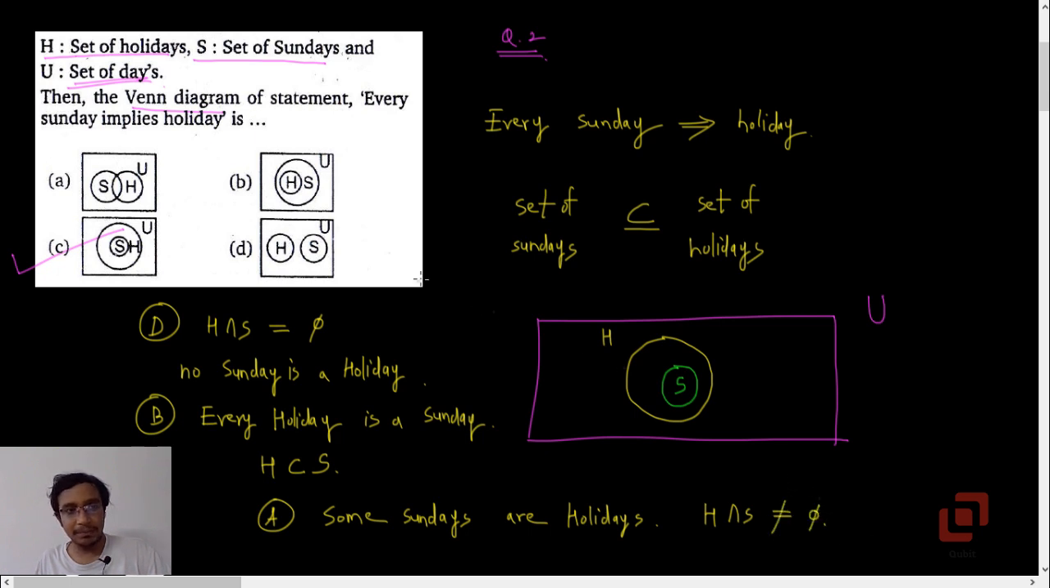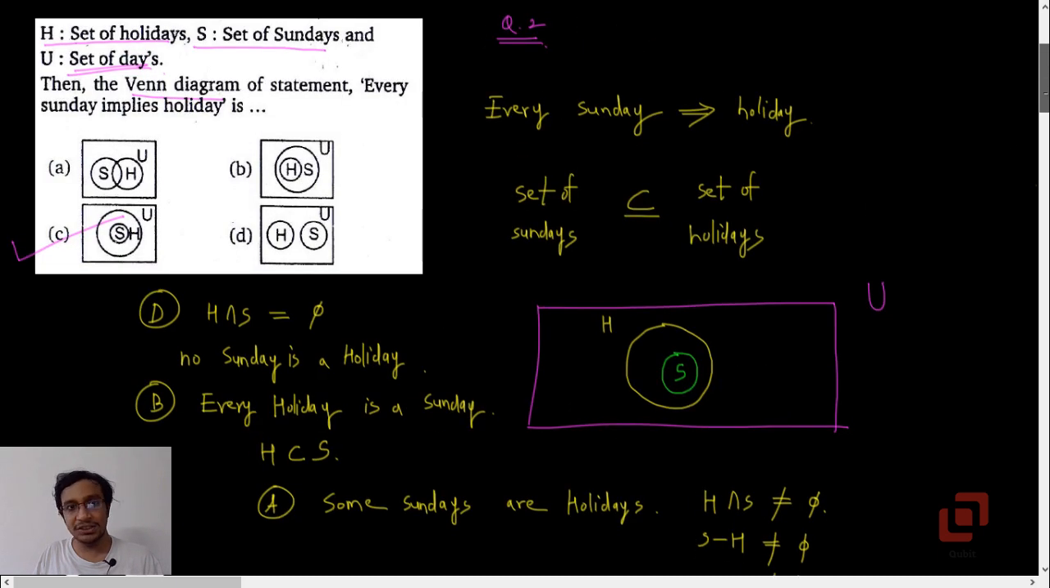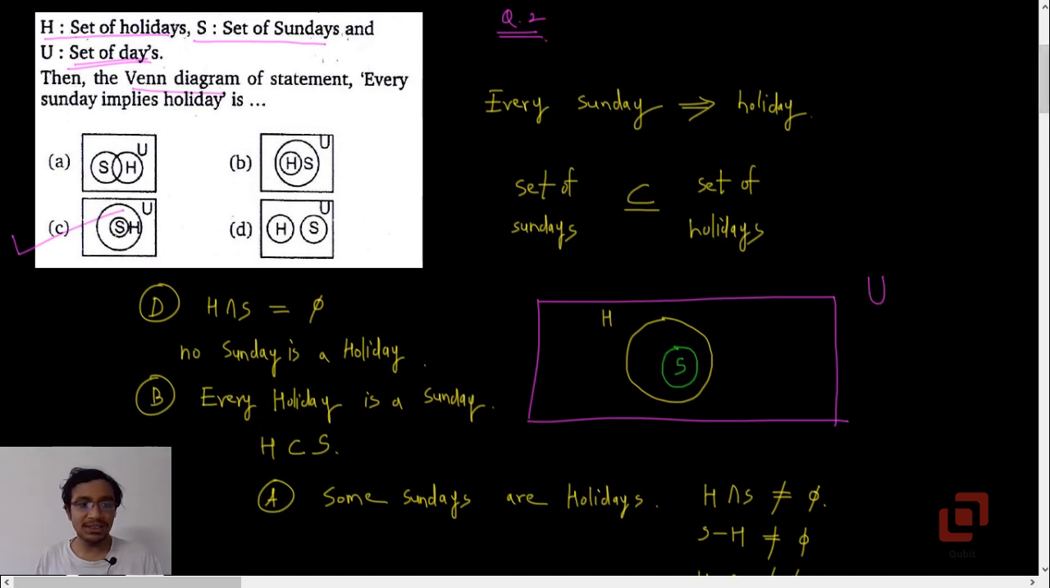But at the same time, S minus H is also not a null set, and so is H minus S. So one of them is not completely a subset of the other one, unlike B and C. So as far as the question is concerned, we picked option C, but we also made meaningful interpretations of the other three options, and the simplest one was option D because the sets H and S were disjoint.